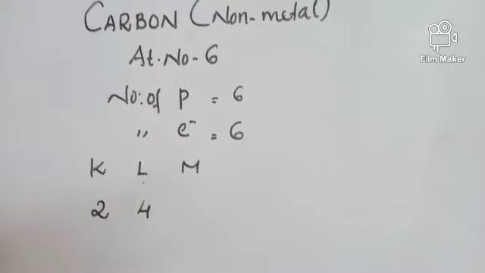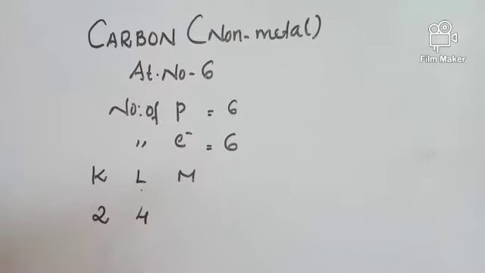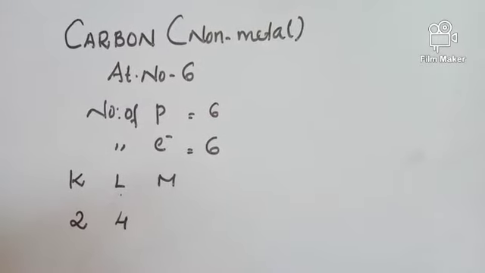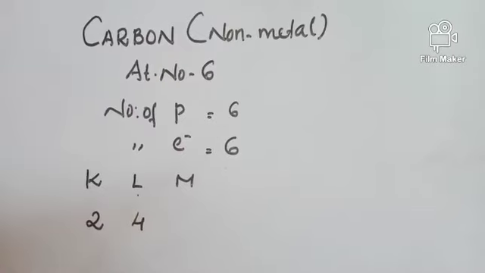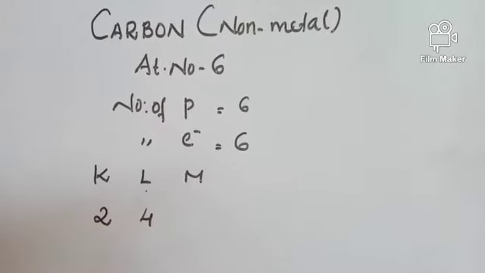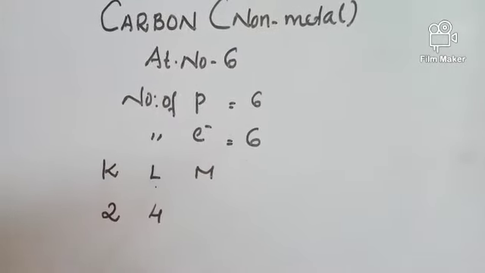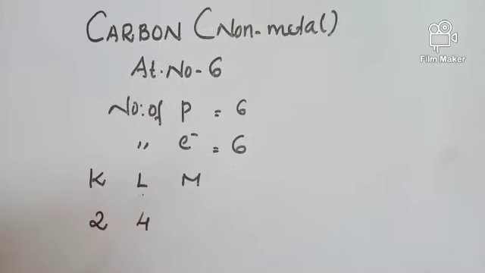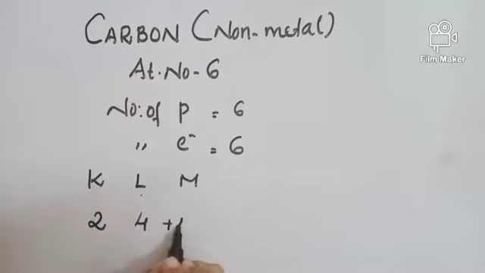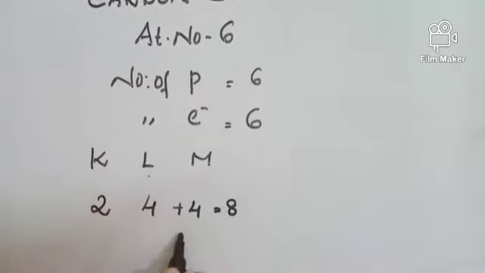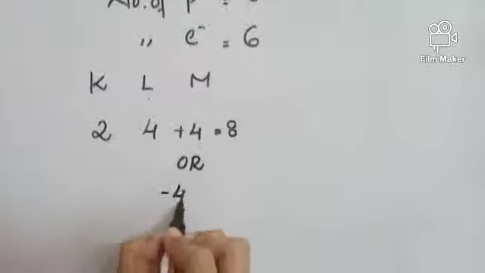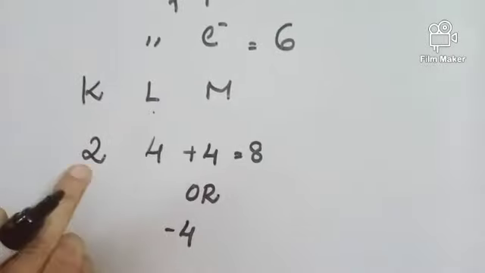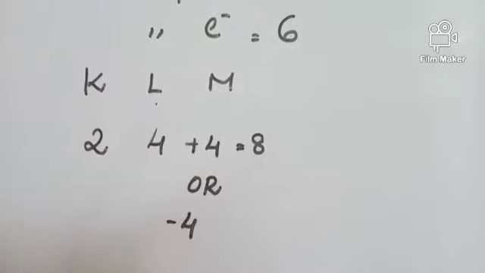We know that an atom attains stability when it gains an octet, or 8 electrons, or when its outermost shell is completely filled. In previous cases of ionic compounds, we have studied this. Here we have 4 electrons in the outermost shell. So carbon has to either gain 4 electrons and become 8, or lose the 4 electrons and attain stability with K having 2 electrons, that is helium.